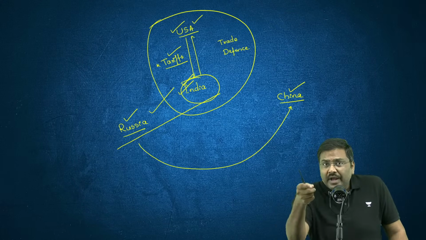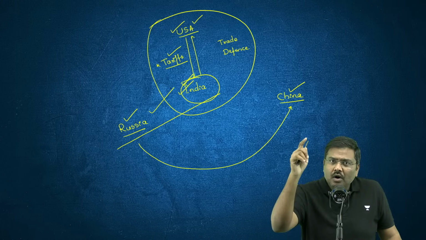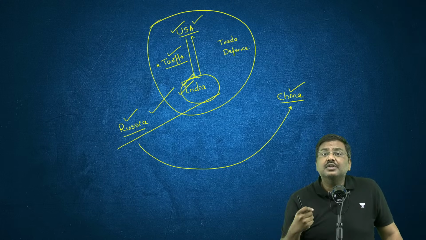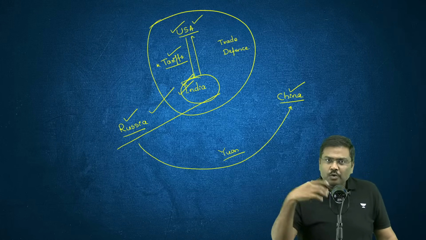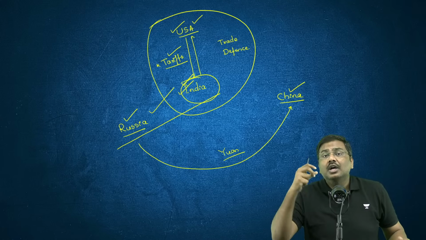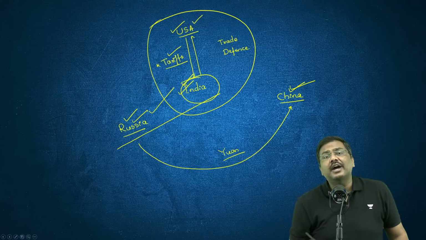For example, today, China is the major buyer, the highest quantity buyer of Russian crude. China has conducted trade with Russia in terms of yuan. Yuan settlement is being done. I hope you understand. Instead of using the dollar, because sanctions have been imposed on Russia, yuan settlement is being done in the trade between Russia and China.